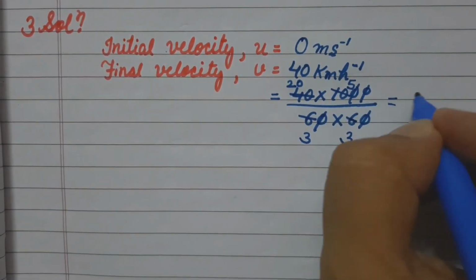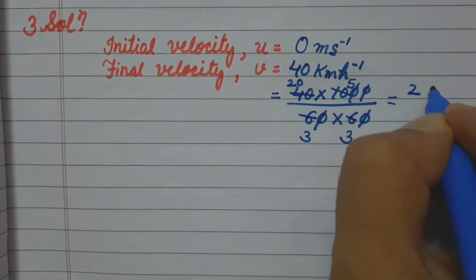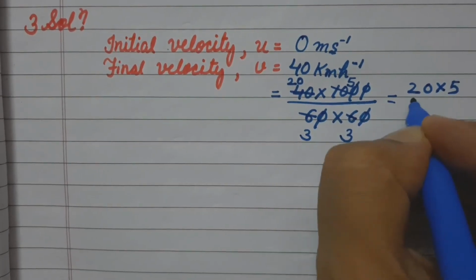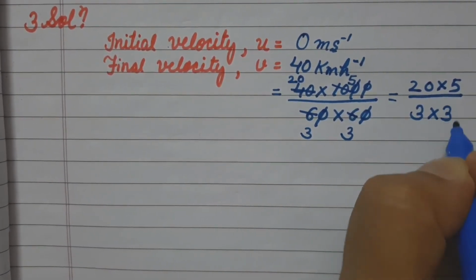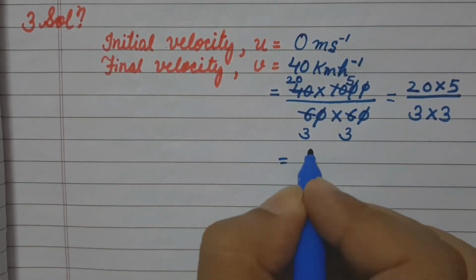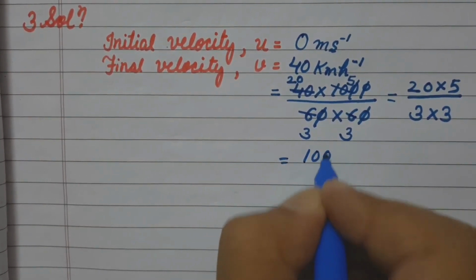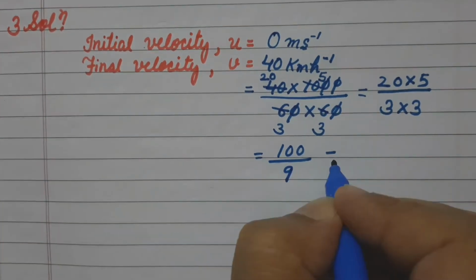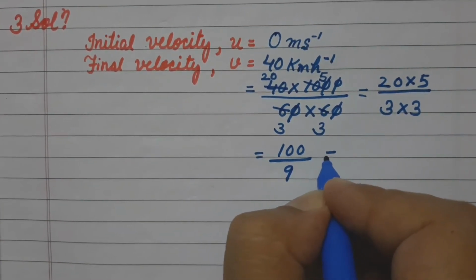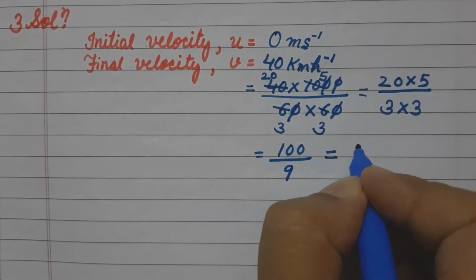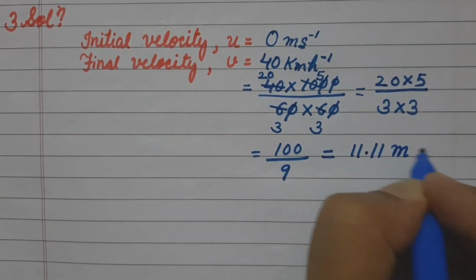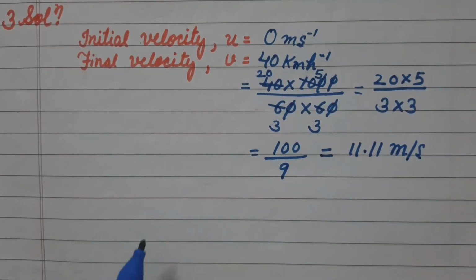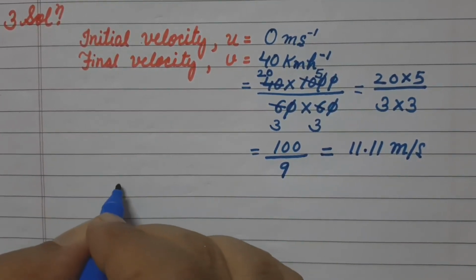Now it is 20 multiply 5 upon 3 into 3, which is 100 upon 9. By calculating it, it is 11.11 meter per second.